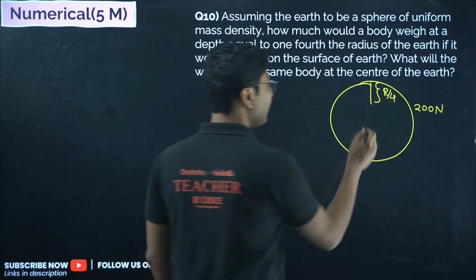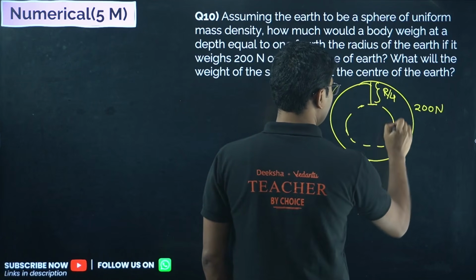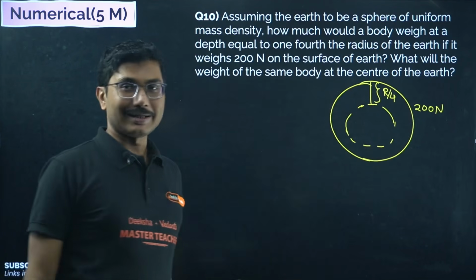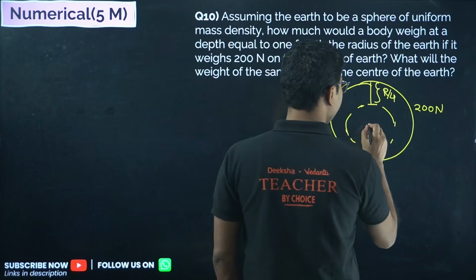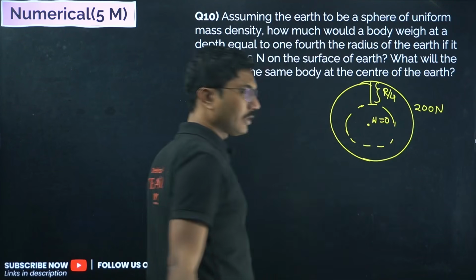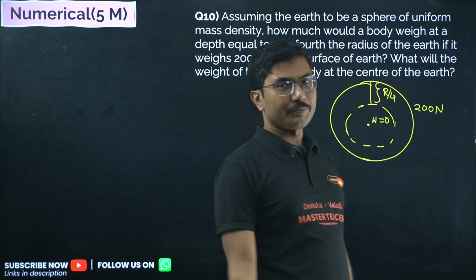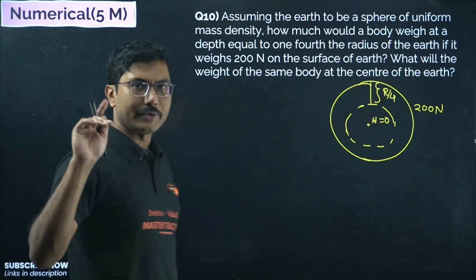Okay, so that means we are trying to find the weight inside the earth. At the center of the earth, weight will be equal to 0. Okay, there is no force, r is 0. So at the center of the earth, the weight of any object is 0. Mass is not 0, weight is 0.